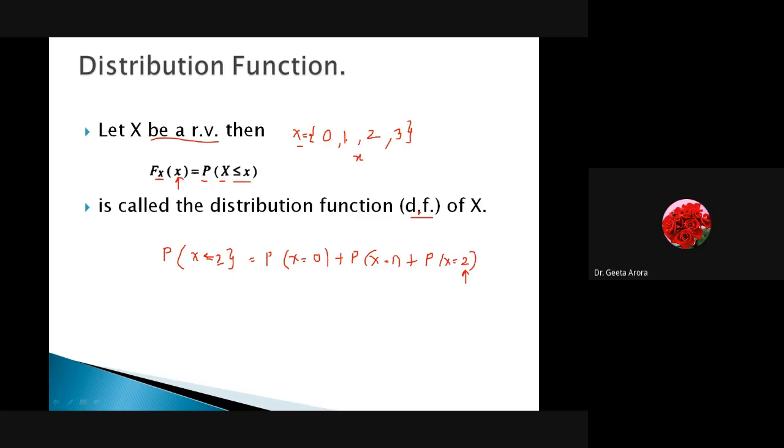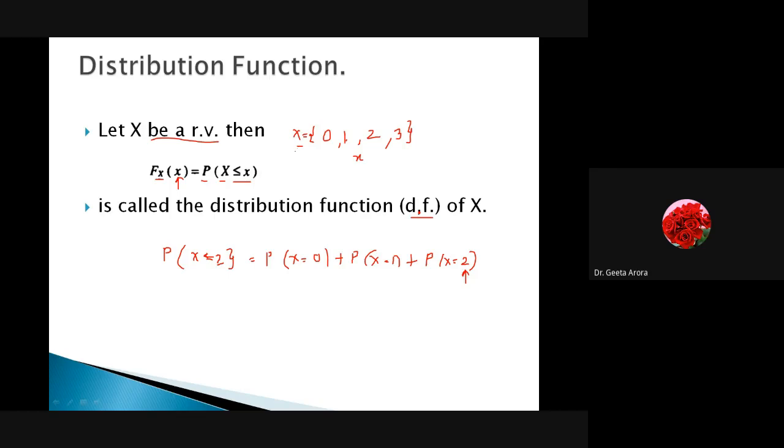Okay, Afridi is saying to repeat. Okay, let me repeat it again. Till now we have learned about random variables and probability distribution. Now we are saying if capital X, the random variable, can take certain values, as in the example, it could be 0, 1, 2, 3. So what is the probability that a random variable has a value less than or equal to some particular value? If I take this probability, then this is known as the distribution function of capital X, the random variable. Here I have taken an example.